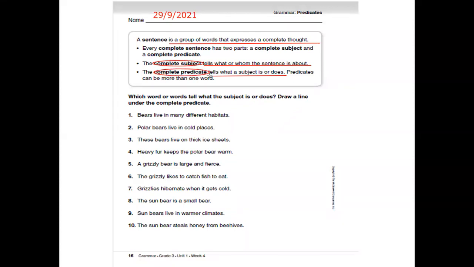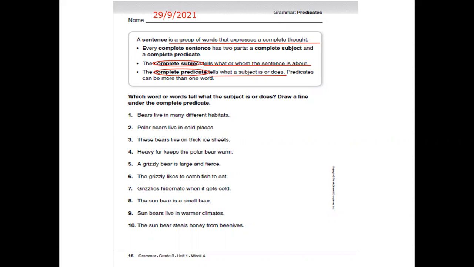So what's the meaning of complete subject? The complete subject tells what or whom the sentence is about. The complete predicate tells what a subject is or does. It tells us something about the subject. So which word or words tell what the subject is or does? Draw a line under the complete predicate. So let's find the subject, then the predicate.